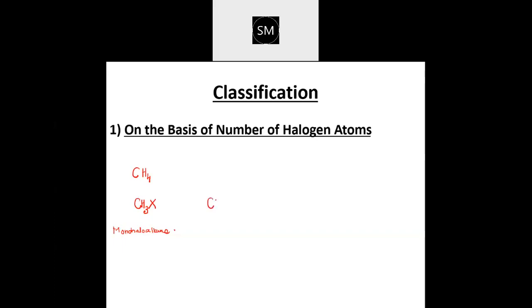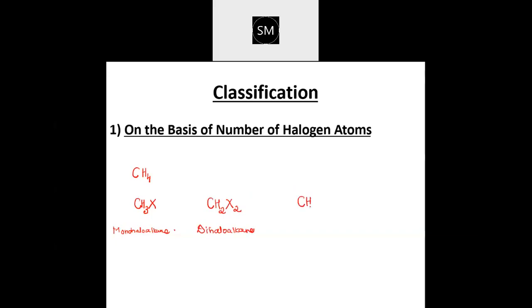Then how can I write this? I can write it like this, CH2 and then X2. Correct? I have removed two hydrogens and I have put two halogens in that place. So if you replace two hydrogens by two halogens, then this is called a dihaloalkane. If you replace now three hydrogens, I'll remove three hydrogens.